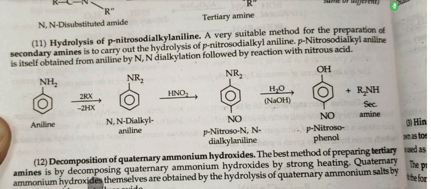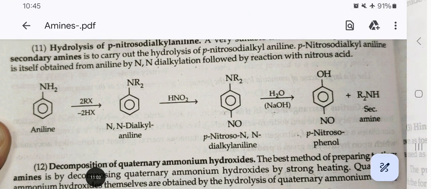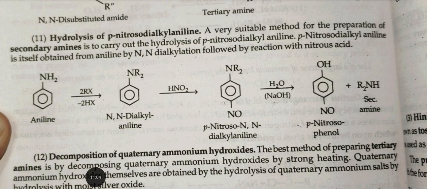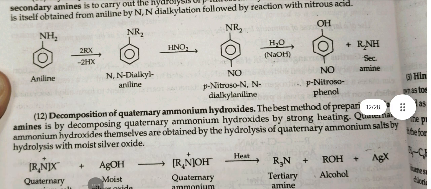A very suitable method for the preparation of secondary amines is to carry out the hydrolysis of p-nitrosodialkylaniline. P-nitrosodialkylaniline is itself obtained from aniline by N,N-dialkylation followed by reaction with nitrous acid.